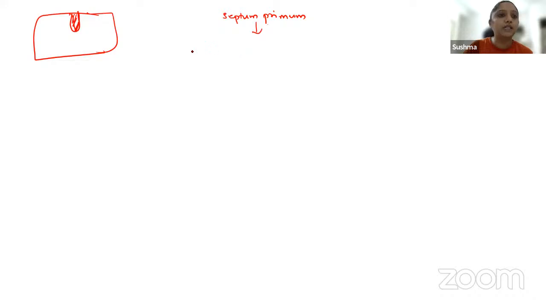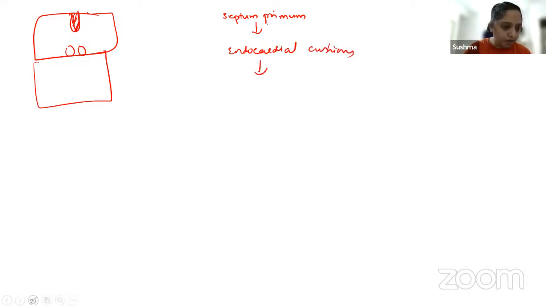So just to summarize whatever we have learned, let me write it on a new slide. Initially, I had the septum primum between my two atria. This is the one chamber that I had, with no right and left differentiation, but the septum primum formed like this, which is the initial one. After the septum primum formed, it started moving towards the endocardial cushions, and here are the ventricles. But it stopped midway to form the first foramen, which is called foramen primum, the one that is formed first.